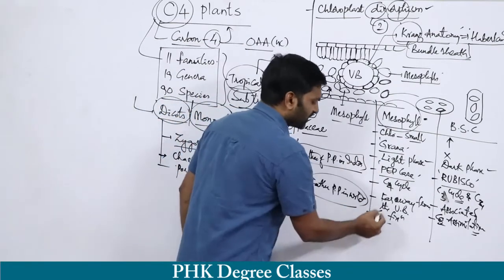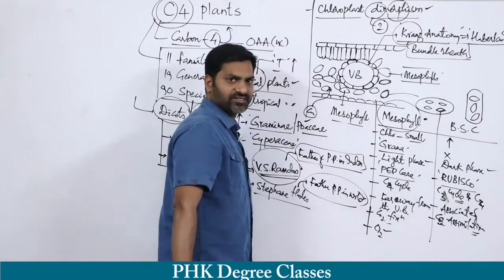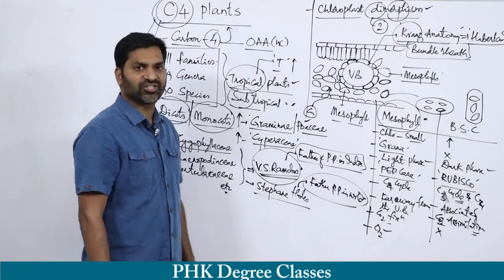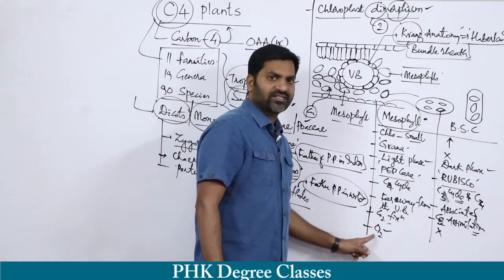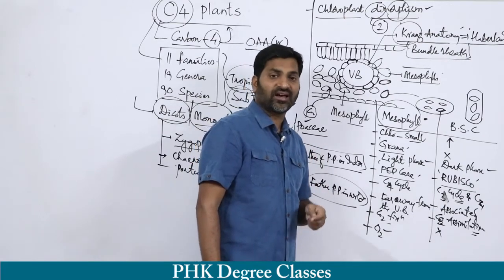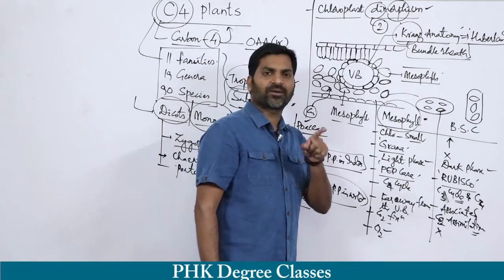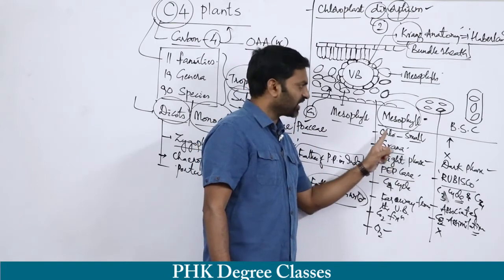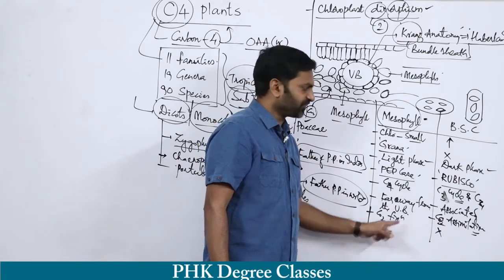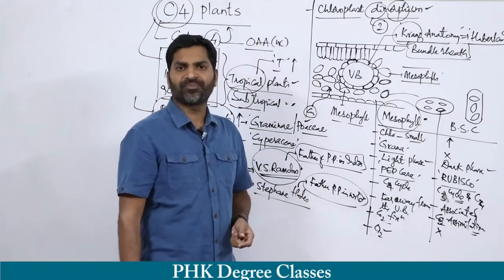In mesophyll cells, O2 is liberated. There is no O2 liberation in bundle sheath cells. O2 is liberated because non-cyclic photophosphorylation takes place in the thylakoids, and thylakoids are present in the grana. So grana is there in the mesophyll cells, hence oxygen is liberated. There is no grana in the bundle sheath cells, hence there is no liberation of oxygen.